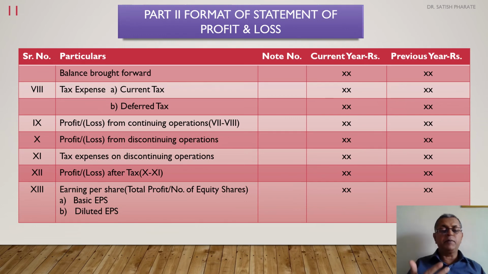If the company has some sort of quasi equity capital, that is convertible capital or redeemable capital, in the form of debt presently but converted afterwards into equity, then by applying total profit upon the number of existing equity shares plus the proposed equity shares, where the debt to be converted into equity goes into the denominator, the EPS calculated will be called diluted EPS.